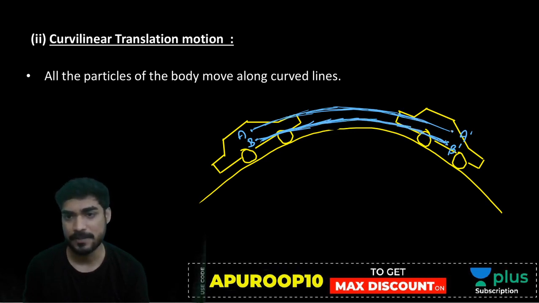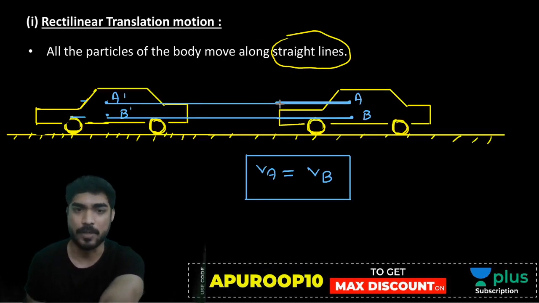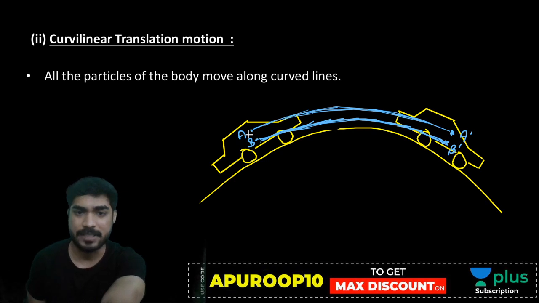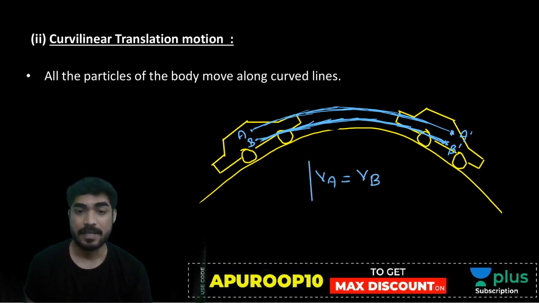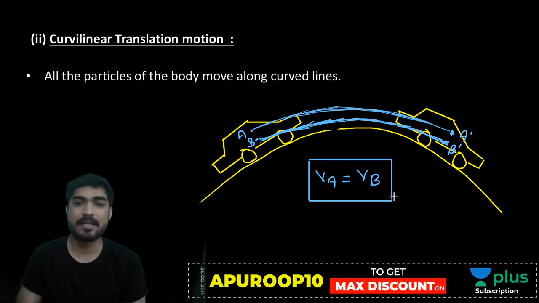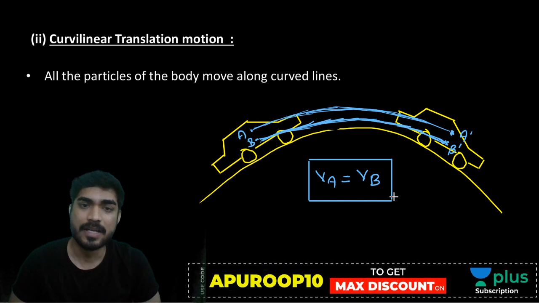Translation motion means what? Identical parallel paths and the same velocity. Here also there are identical parallel paths and the same velocity. The only difference is that in rectilinear motion the path is straight, and in curvilinear motion the path will be curved. Simple. Is it clear, my friend?